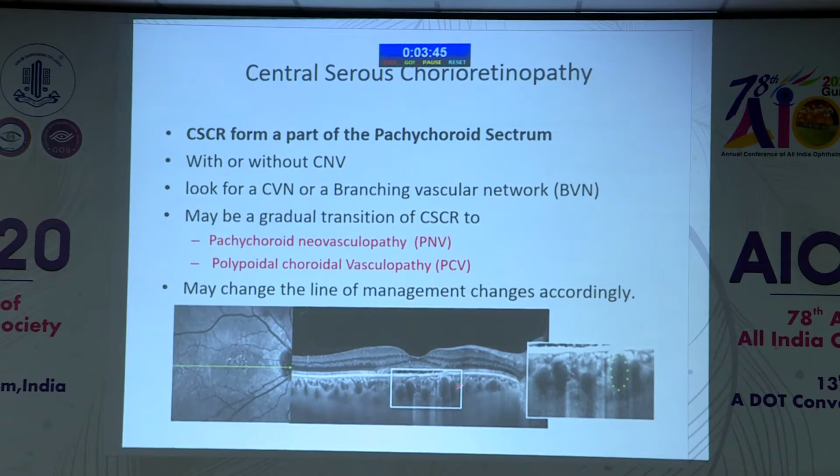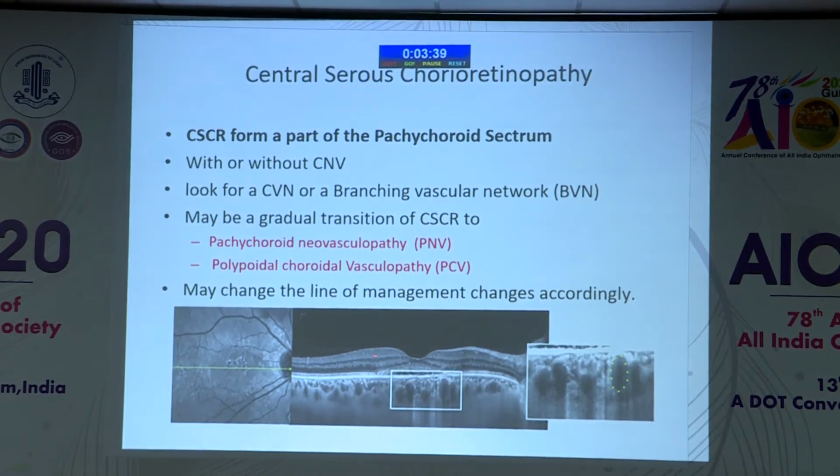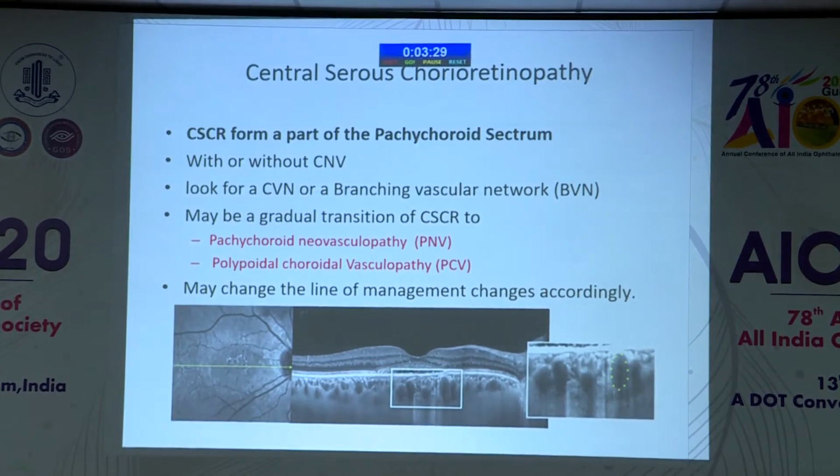The stage of CSR is important to recognize again, which we see commonly in our practice. It is the stage when you have the dilated choroidal vessels here along with the subretinal fluid. At this stage we must distinguish whether any CNVM is present or not, because it is possible that this stage progresses to either neovasculopathy or polypoidal choroidal vasculopathy, and accordingly our management changes drastically.